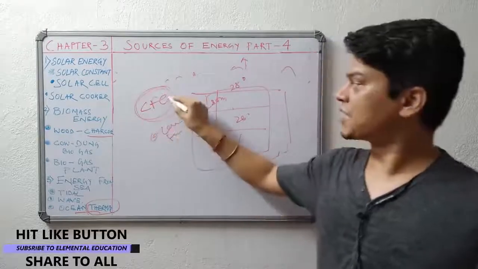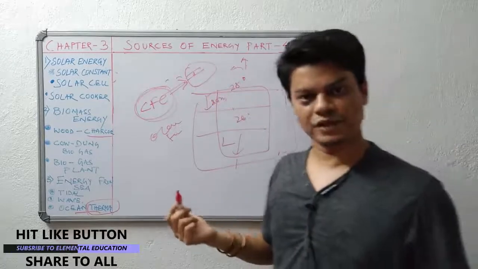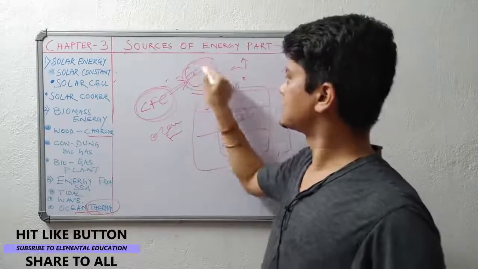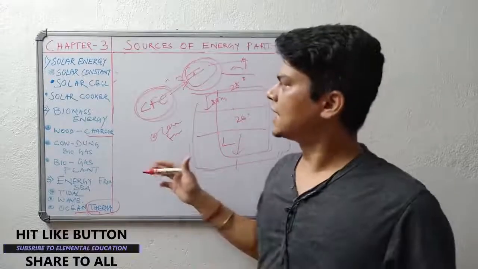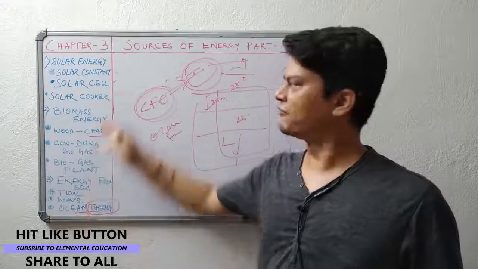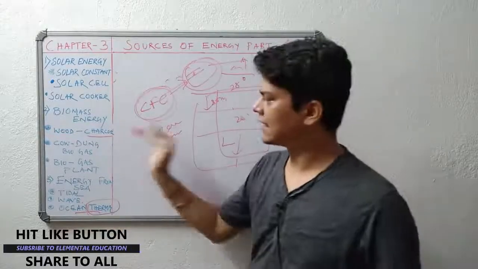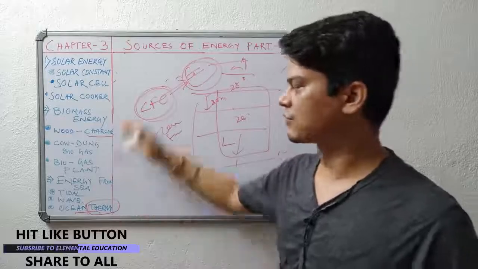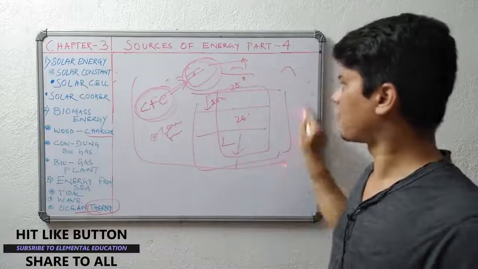This produces some energy to rotate a turbine, with a similar assembly again. So we harness this as electricity. Indirectly, we can say that whatever we have studied, the sun is the major source of energy. Directly or indirectly, the sun is associated with everything. So this is the last topic of our chapter.